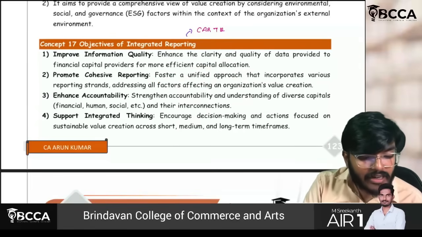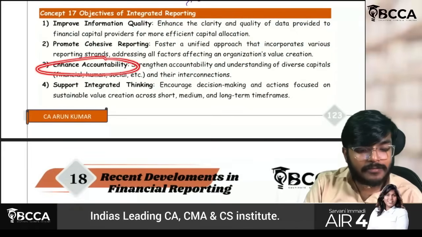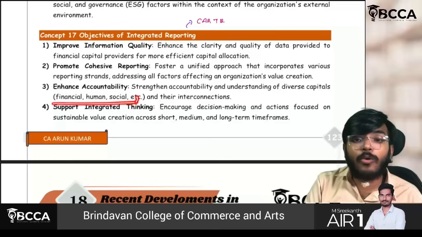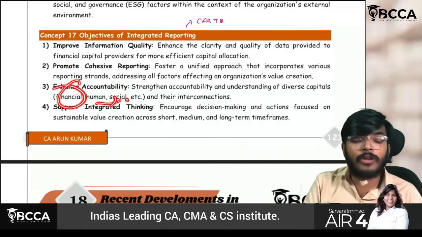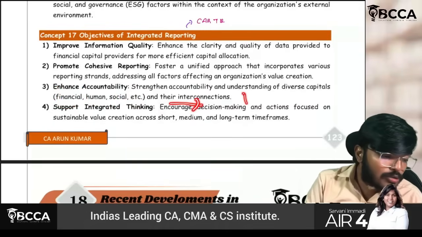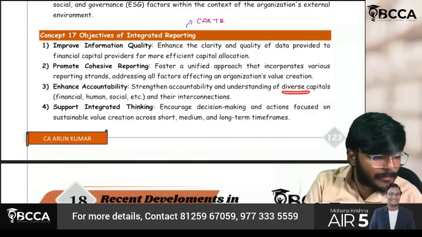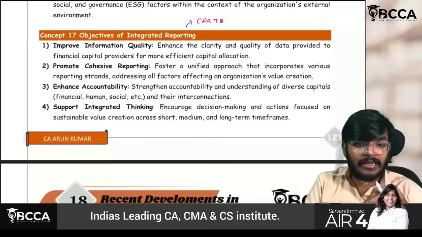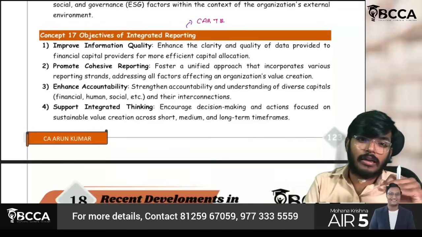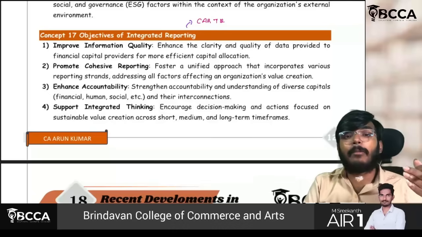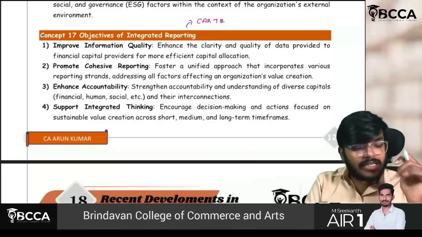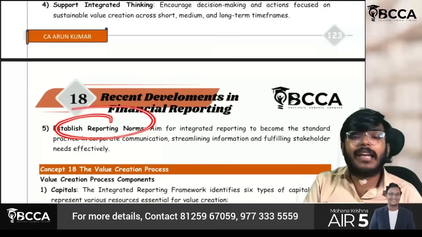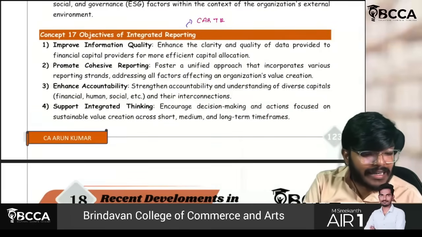Next, A for accountability will be enhanced. Sir, the public will feel more accountable, whether it is financial or human or social, and their interconnections will also be increased. Their capitals will be strengthened. Capitals need not be only in money. Human capital also will be there. Correct? Intellectual capital and such we will learn a little later. Sir, R is for reporting norms will be established, and T is for integrated thinking.